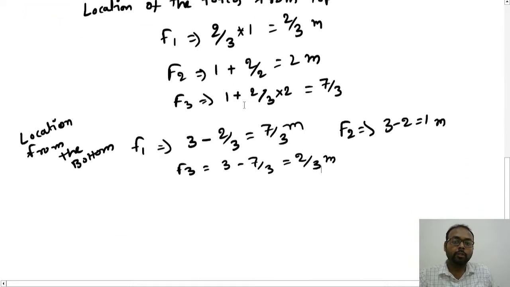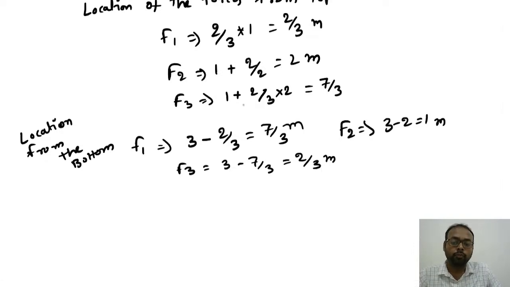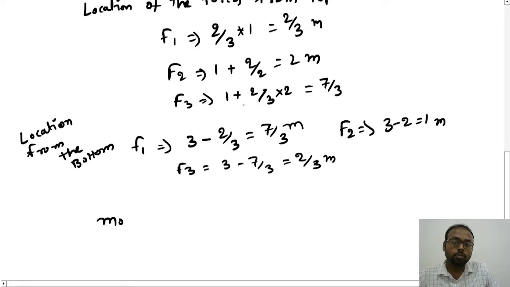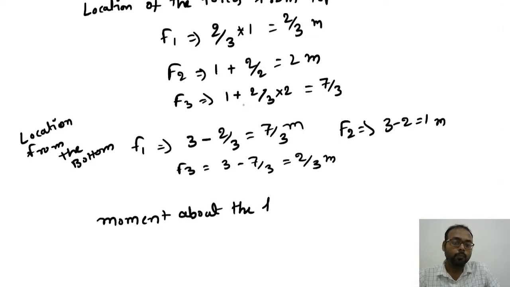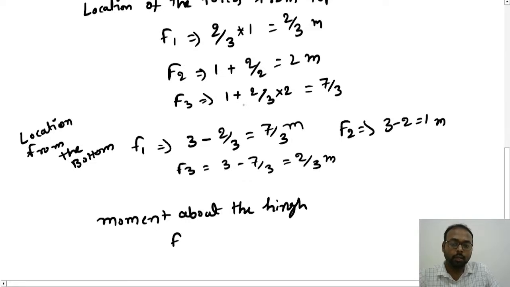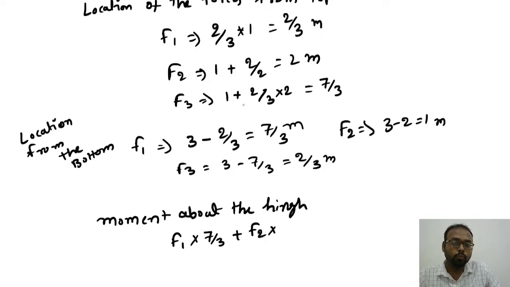So now we have all the forces, along with all the locations of those forces. So we can find out the moment about the hinge. Moment about the hinge will be equal to F1 into 7 by 3 plus F2 into 1 plus F3 into 2 by 3.